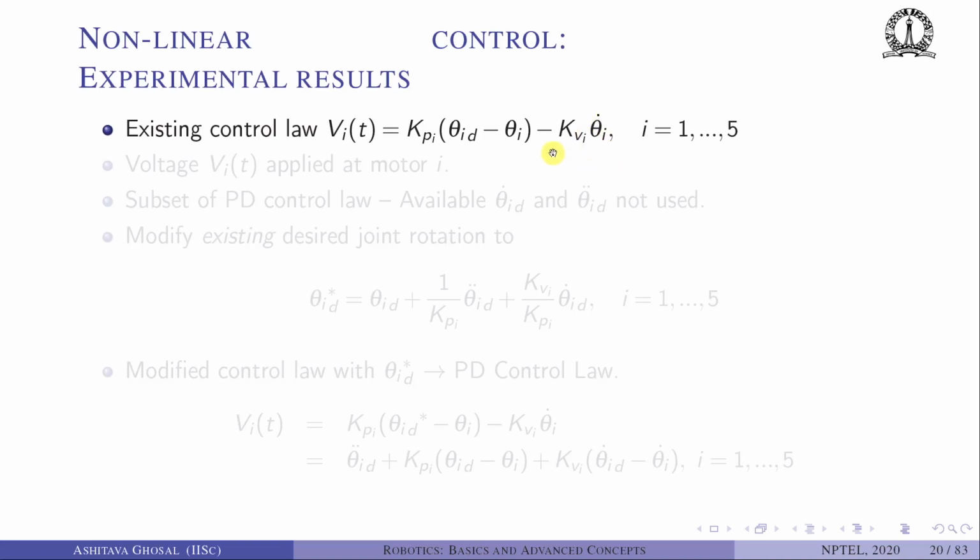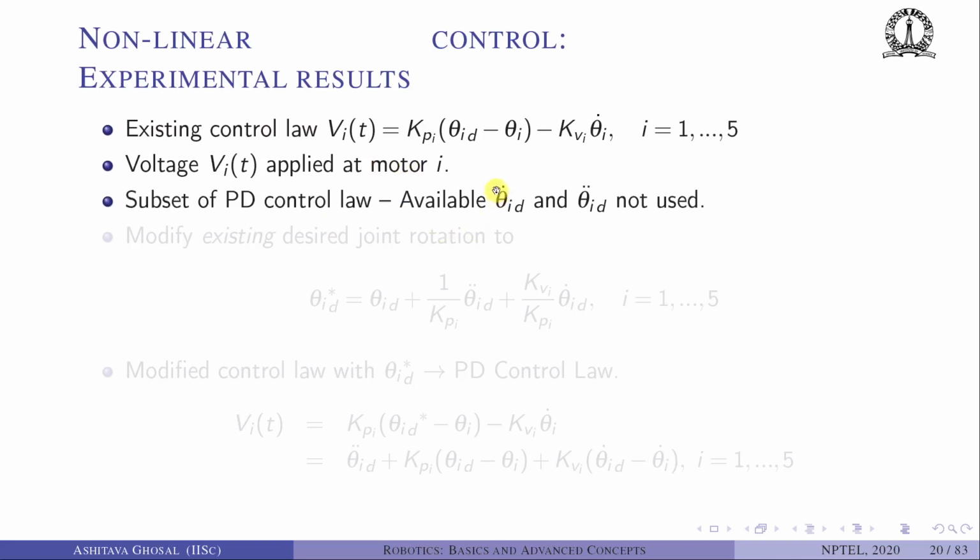So it is kv into e dot, where e dot is theta d dot minus theta dot. Now theta d dot is 0, hence you have a minus kv into theta dot. This is the voltage which was applied at motor i. A subset of the PD control law is being used. So basically, we are not using theta d dot and theta d double dot.